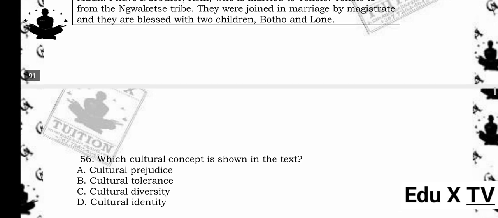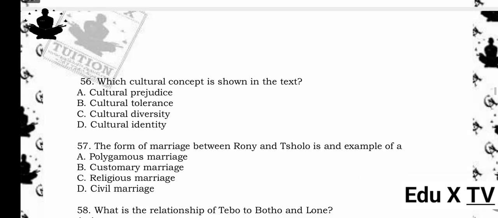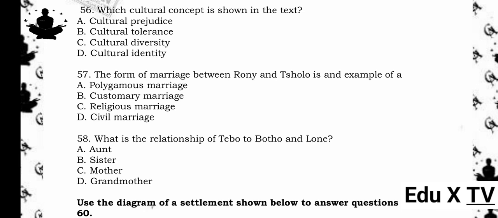56. Which cultural concept is shown in the text? A. Cultural prejudice. B. Cultural tolerance. C. Cultural diversity. D. Cultural identity. The answer is C. Cultural diversity. Reason being, the text mentions people from different tribes and places, Mokgatla, Mmadinare, Ngwaketse, showing a mixture of cultures coexisting, which represents cultural diversity.